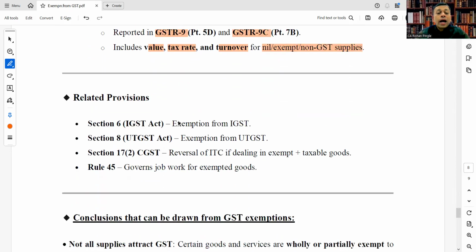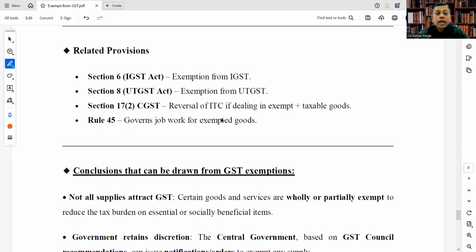Related provisions under the other Acts: under the CGST Act the relevant section is section 11, but under the IGST Act, section 6 is for exemption from IGST, section 8 under the UTGST Act, and section 17 subsection 2 of CGST speaks about reversal of ITC if dealing in both exempt and taxable goods. And Rule 45 governs job work for exempted goods. These are the other related provisions we can also study.